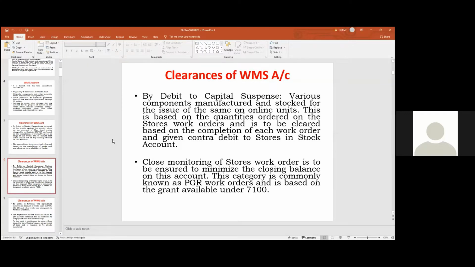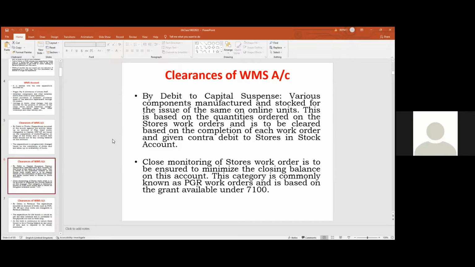So based on the completion of the work for the component manufactured and sent for stocking, in that case, stores in stock account is debited, workshop manufacturing suspense account is credited. So that means on the credit side of the WMS account, what is happening? On completed works, transactions are given for clearance of the suspense account and giving it to the final heads.